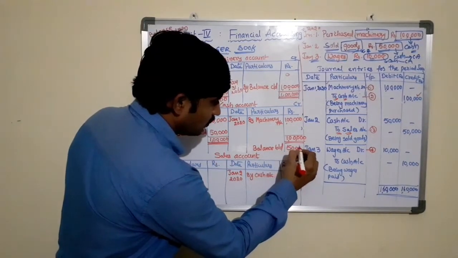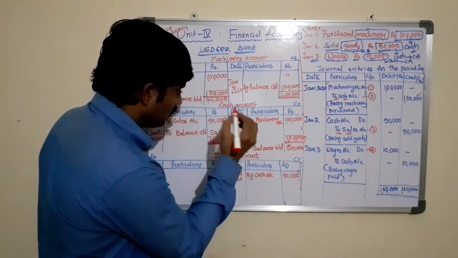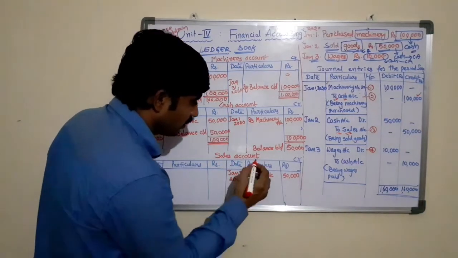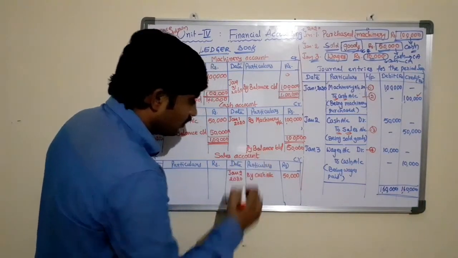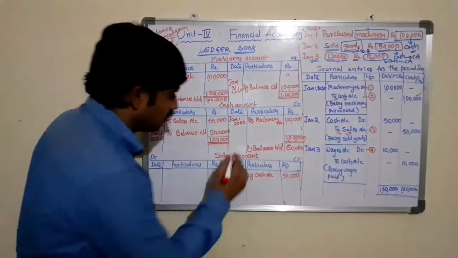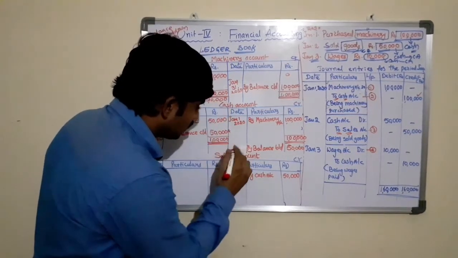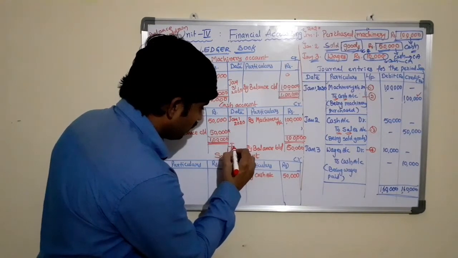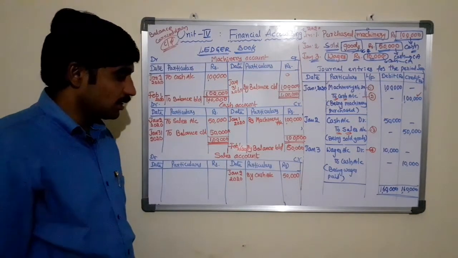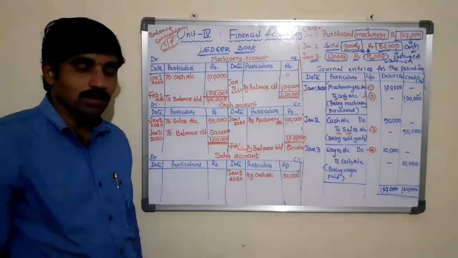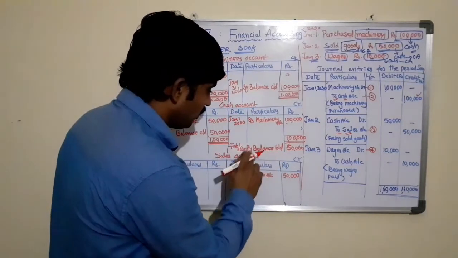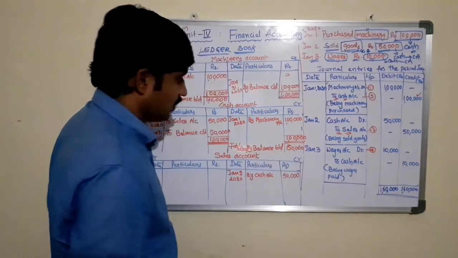That is, 50,000 rupees is the closing balance, taken as the opening balance for the next accounting period. It starts with the word "By" because it is the credit side. The first date of the next accounting period is February 1st, 2020: By balance brought down 50,000.